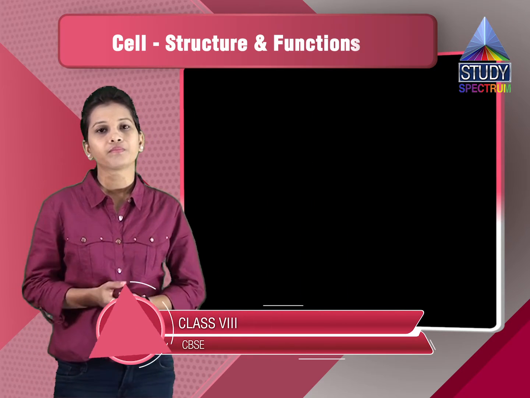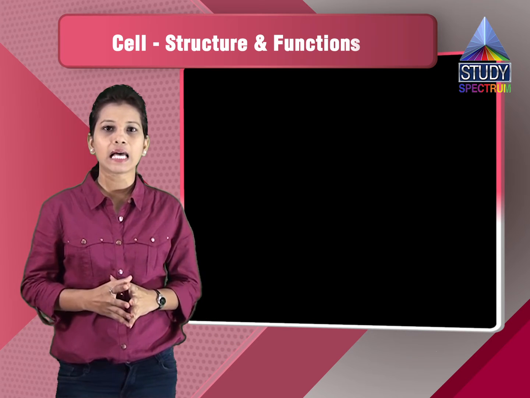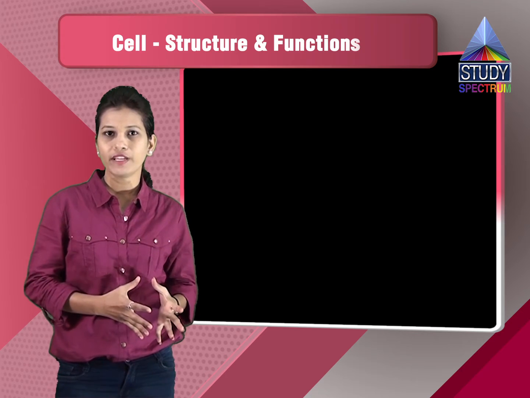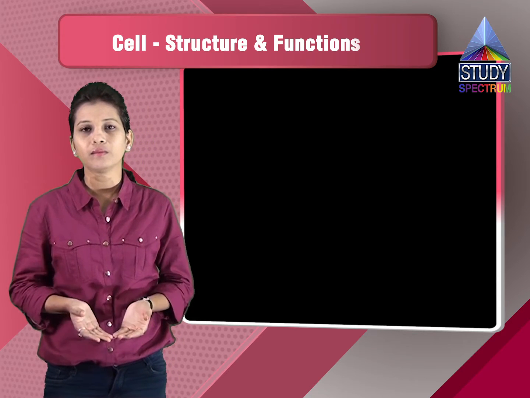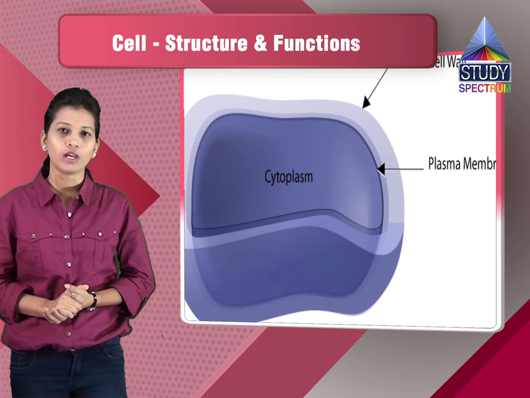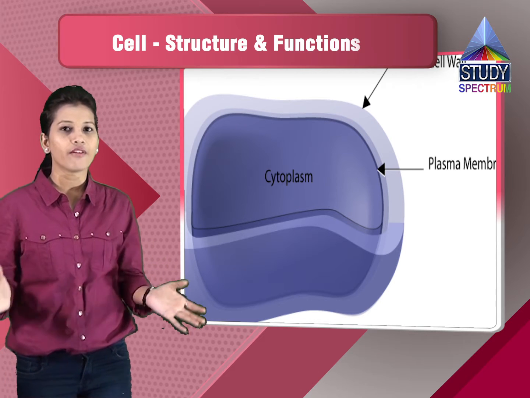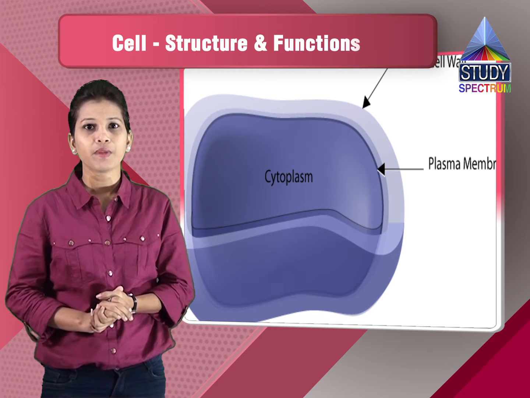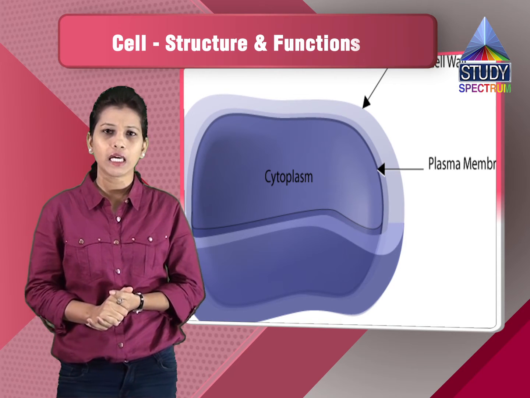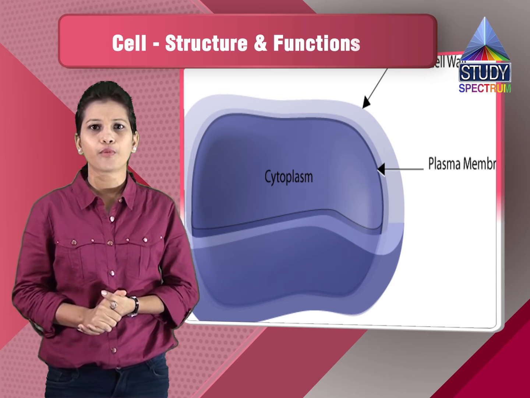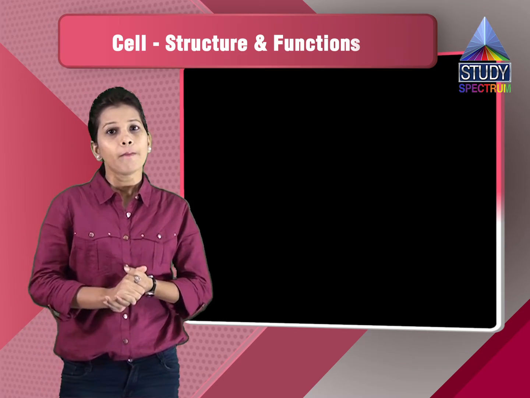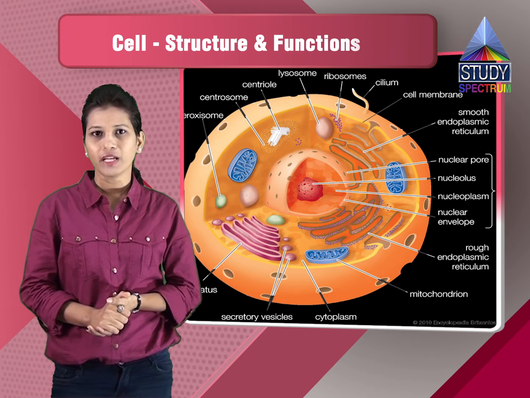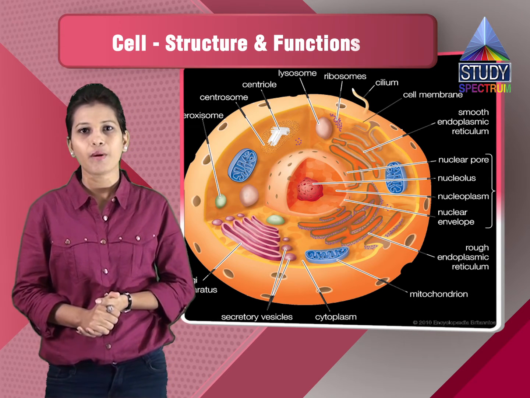Can you name them? The various parts of the cell are the cytoplasm, then the cell wall we have seen, and the cell membrane we have seen. So what is a cell wall? The cell wall is the outermost covering, which is made up of cellulose in the case of a plant cell, and peptidoglycan in the case of the various prokaryotes which have a cell wall. The animal cell does not have a cell wall at all. So the outermost covering in the case of an animal cell is the cell membrane.